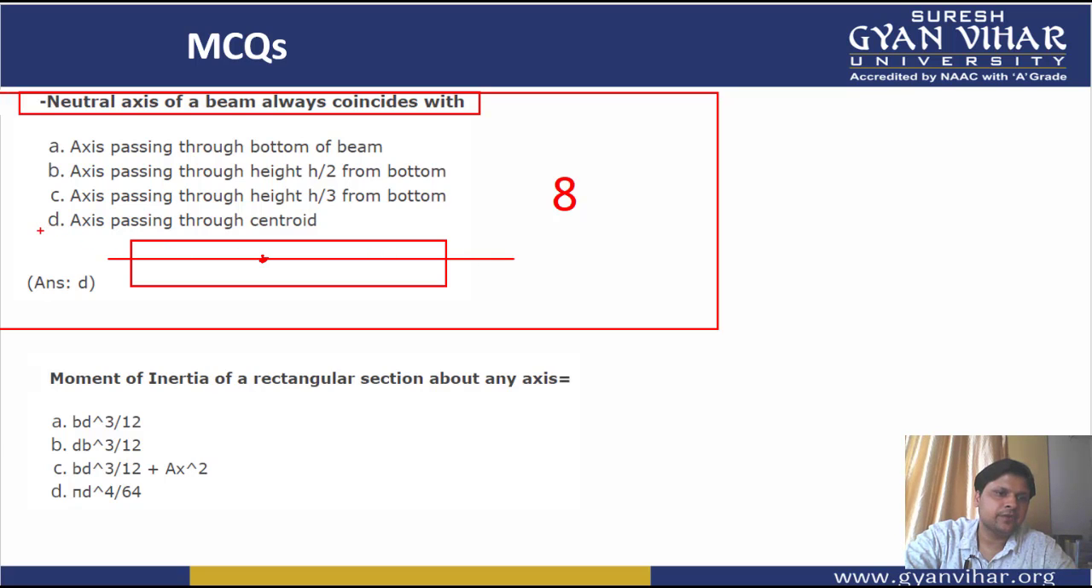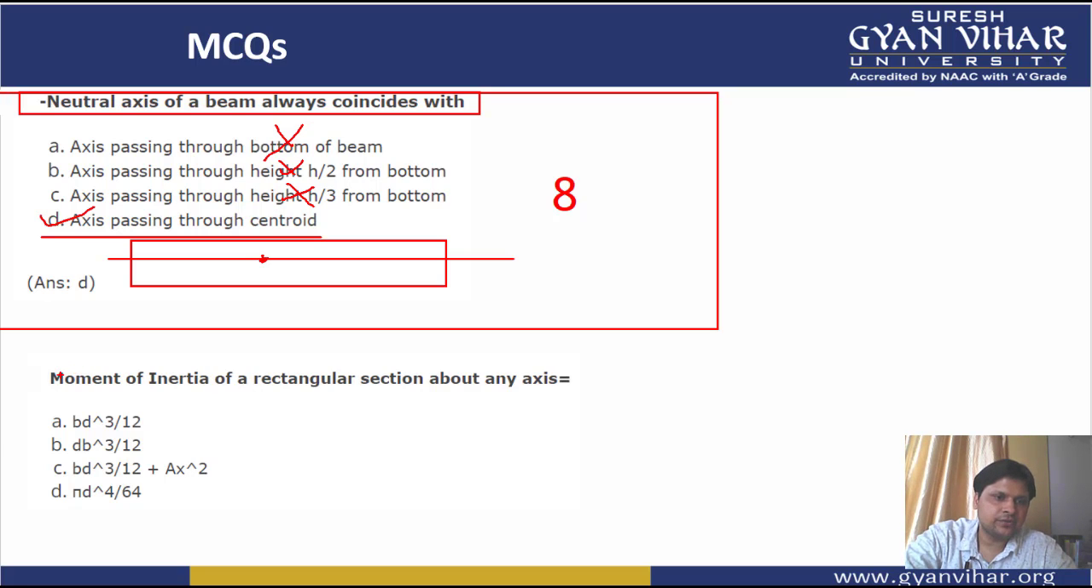So option D, which is saying that axis passing through centroid coincides with neutral axis, is the correct option. Other options like passing through bottom of the beam, or passing through h by 2 from the bottom, or passing through h by 3 from the bottom, these are not the correct options.